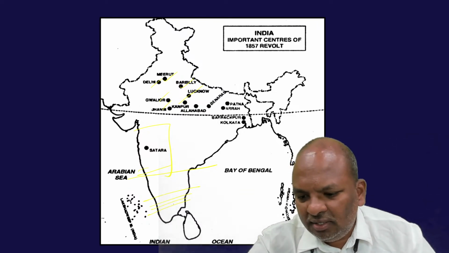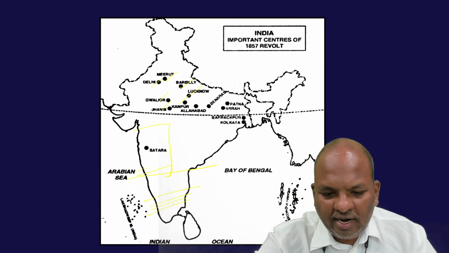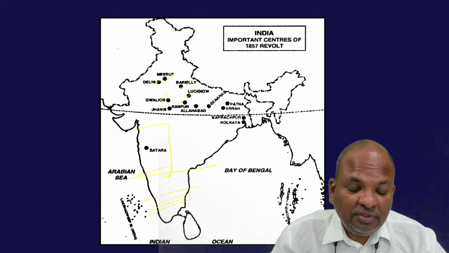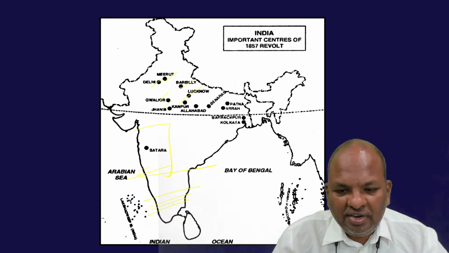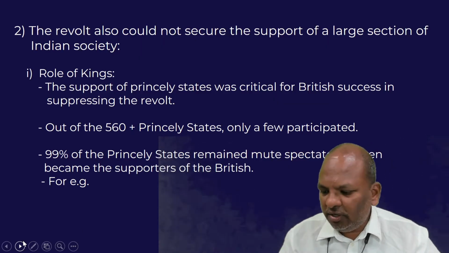Possibly, had the revolt been carried out in all parts of India, the 1857 revolt would have become a successful revolt.